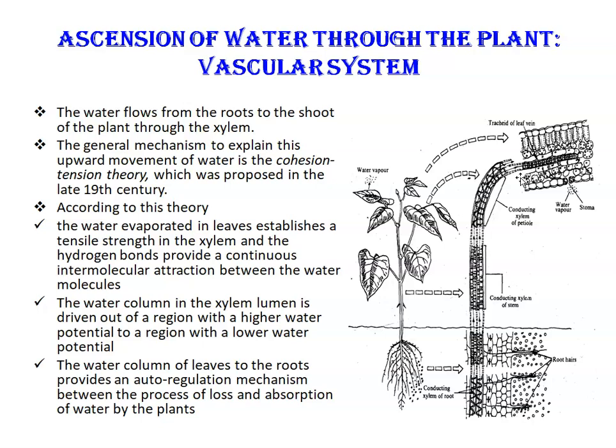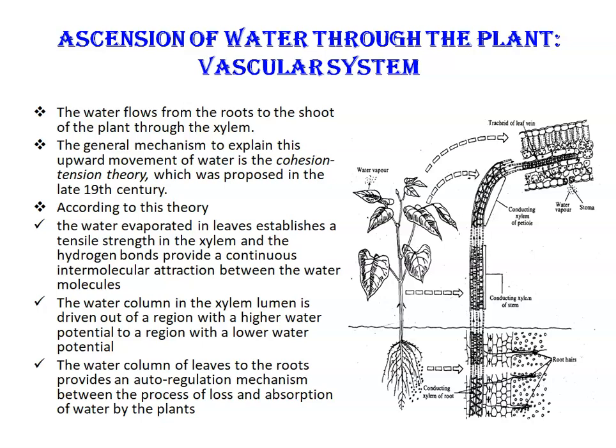So it was the Italian anatomist Malpighi, who in 1679 demonstrated that if the ring of the phloem was removed, the path of the water was unaffected. So the water flows from the roots to the shoot of the plant through the xylem.